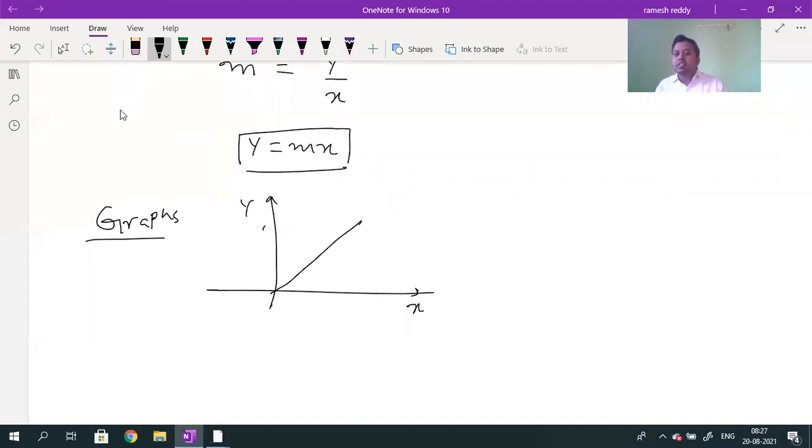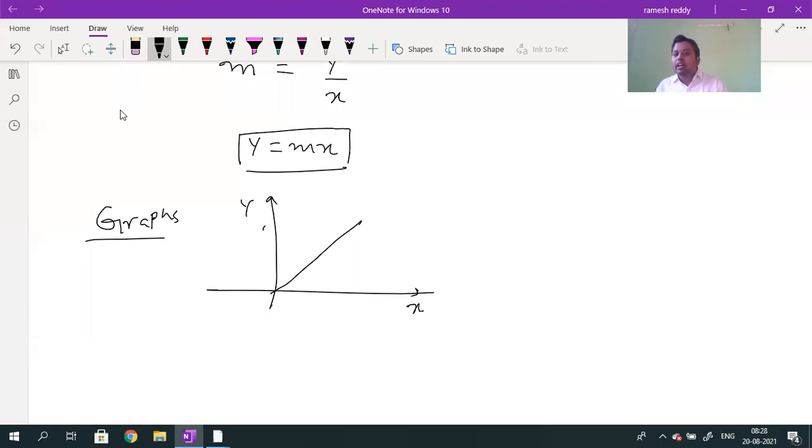The definition is not necessary for the slope. You will come to know the slope definition in mathematics. Just here you should know that slope means the tan of the angle made by the straight line with the horizontal. It is represented by the symbol m. As per the given equation, we got y is equal to mx.